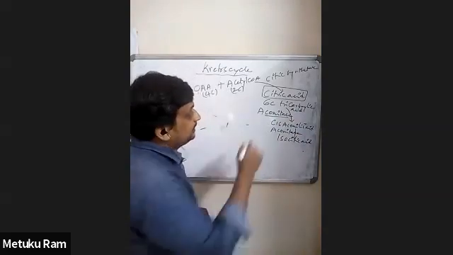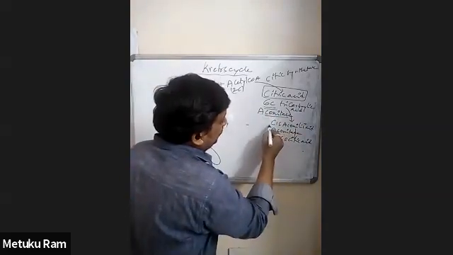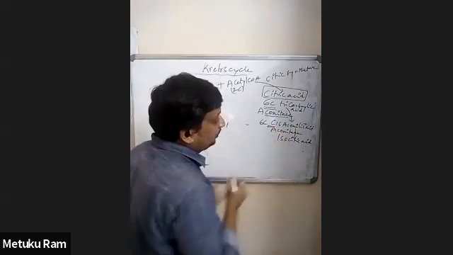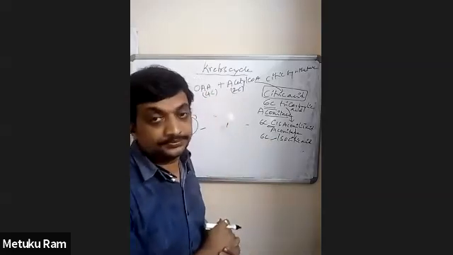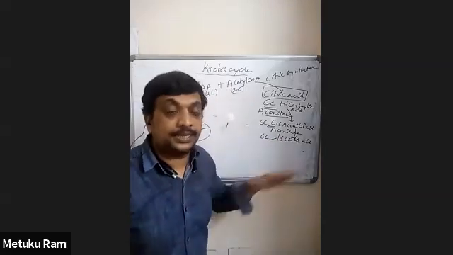Now, citric acid is a 6-carbon compound. Cis-aconitic acid is also a 6-carbon compound. Isocitric acid is also a 6-carbon organic acid. This is a tricarboxylic acid altogether.